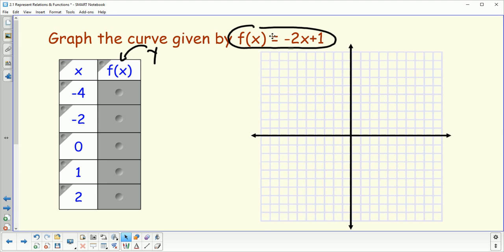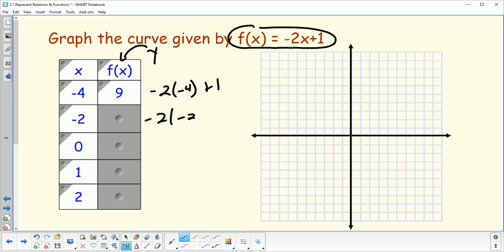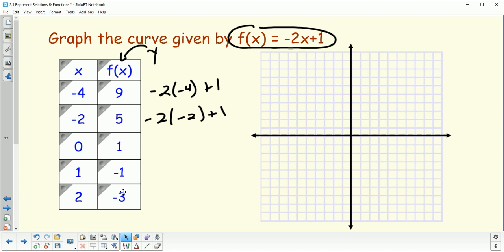I'm going to plug in negative 4. So we do negative 2 times negative 4 plus 1, and that's going to give us 9. And then we do negative 2 times negative 2 plus 1, and that would give us 5. And likewise, if we go on down the line, we're going to have all of these points. So really, we have an x and a y value here. So at negative 4, I can plot a point at negative 4, 9. That's 1 point. Negative 2, I'll be at 5.